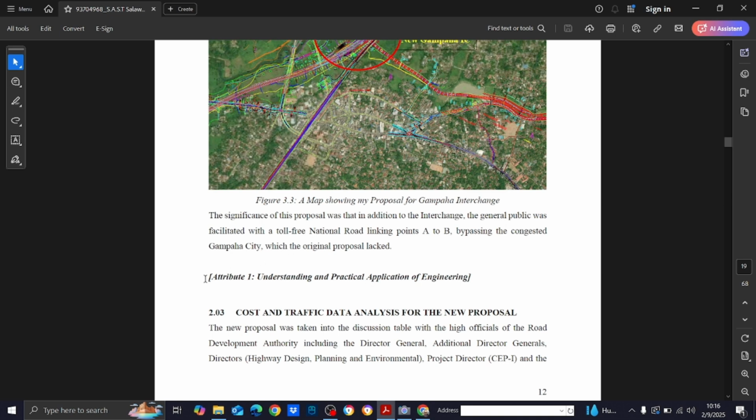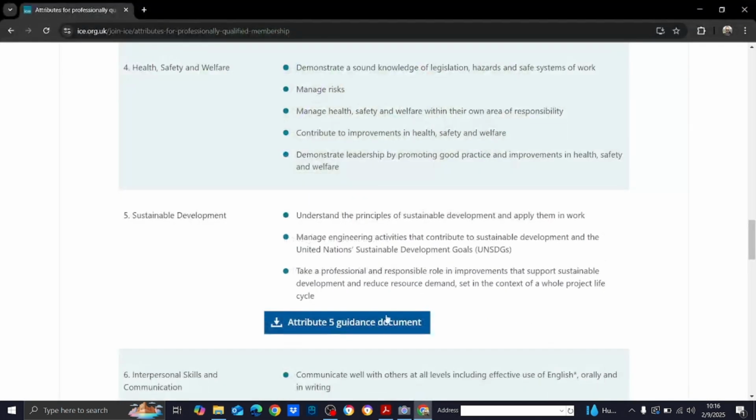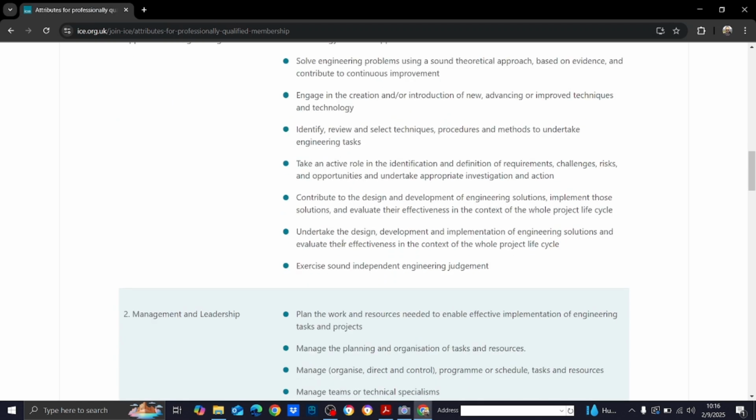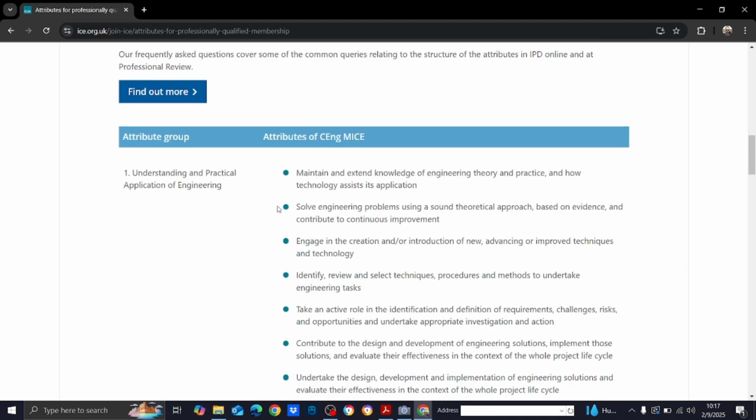So here I have come and said understanding and practical application of engineering. Please understand, these are the attributes and there are sub attributes. You need not put each sub attribute there, because attributes are considered collectively.